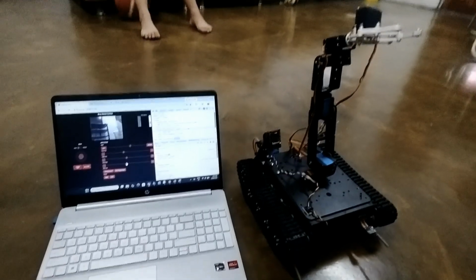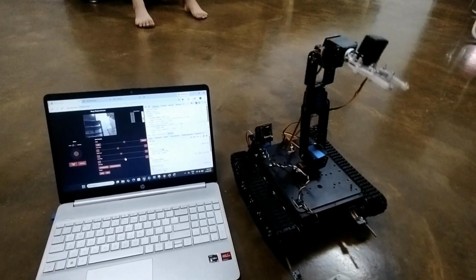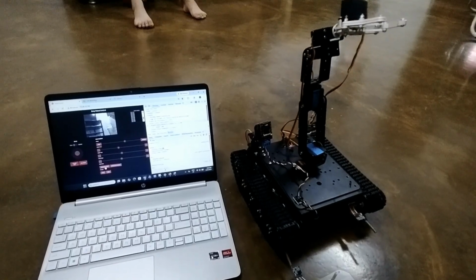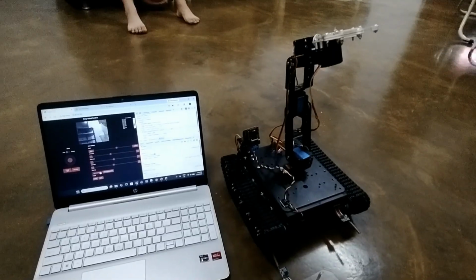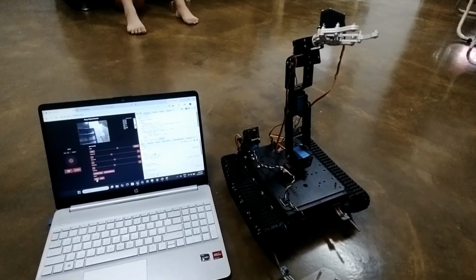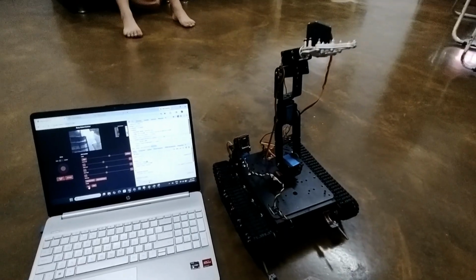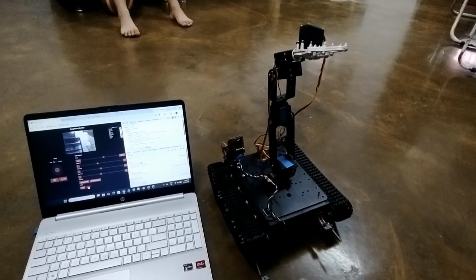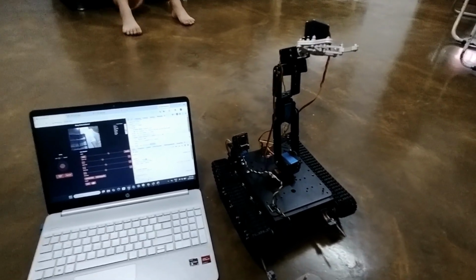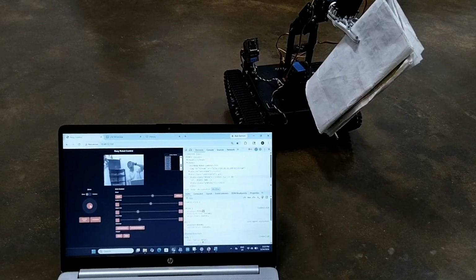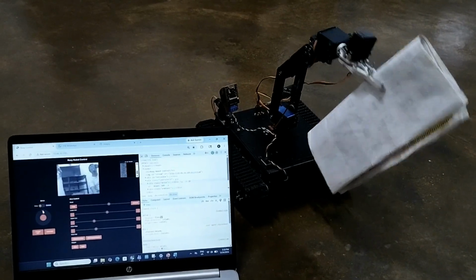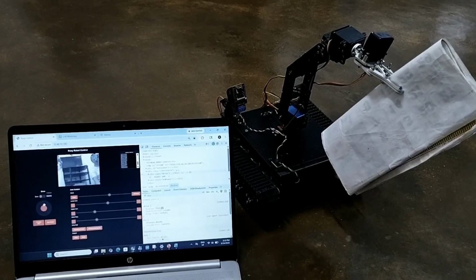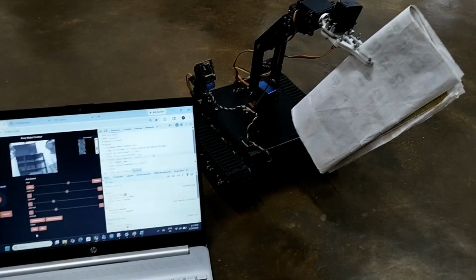And also the wrist, and the wrist as well, the wrist draw, and then the grip close, the grip open. The robotic arm grips something, comes back, and then opens the grip.